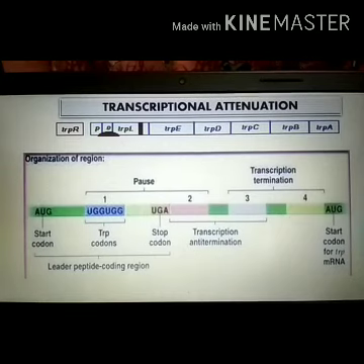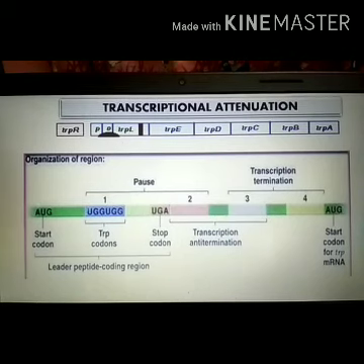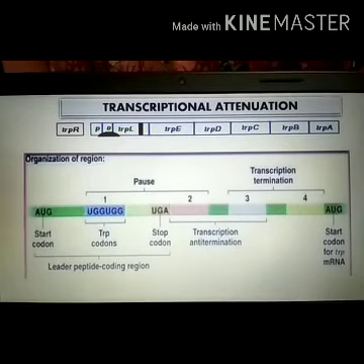How? The trpR repressor, which we have studied earlier, decreases the gene expression by inhibiting the initiation of transcription, while attenuation does the same work by halting the process of transcription that is already in progress.